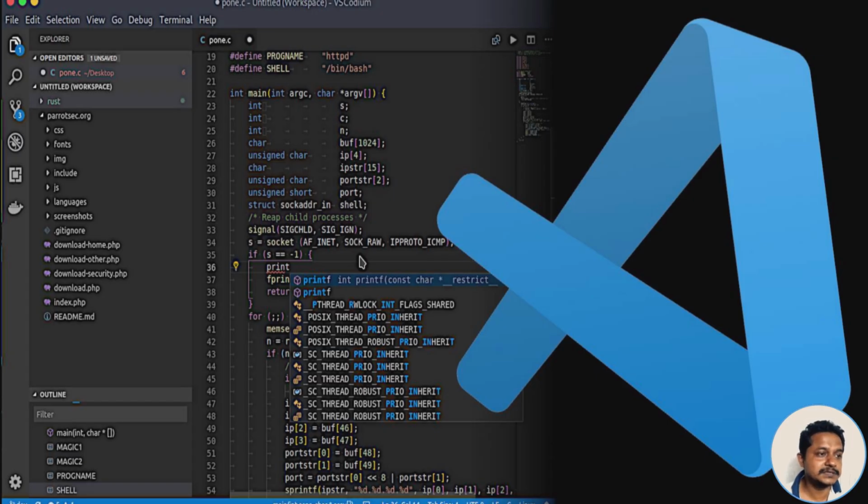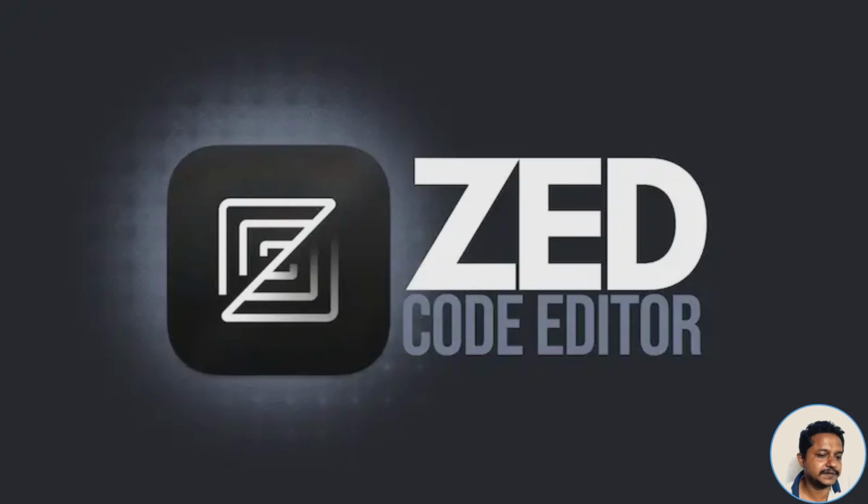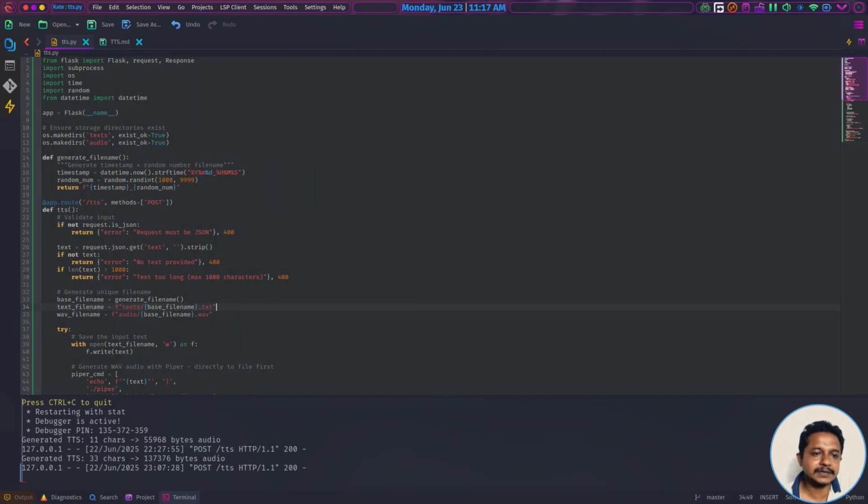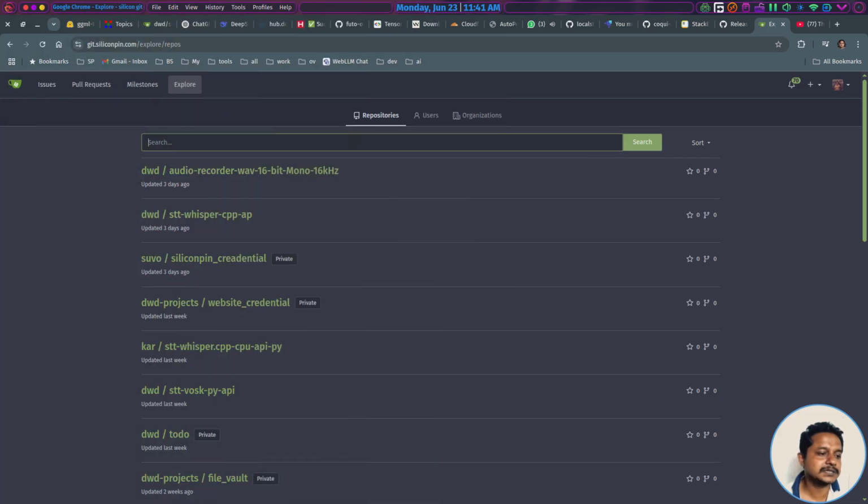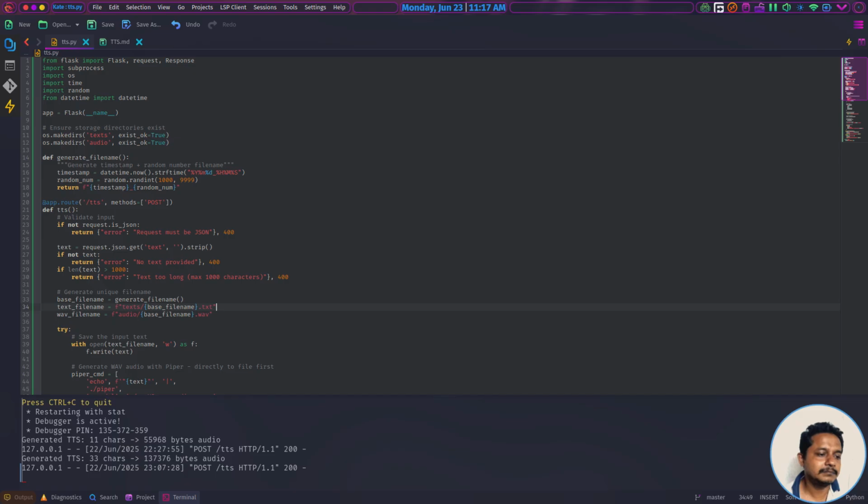But I have found this one, the Z editor. It is very fine and very performant, less memory hungry, because it does not use any kind of V8 engine under the hood. So it becomes light. It supports shell integration built in. It supports file view, that means opening a project. It supports Git integration, and I'm not sure about the outline panel and collab panel, but I think those are pretty interesting and I expect them to be very helpful. Sign in, I don't like to get signed in unless it is very much needed.